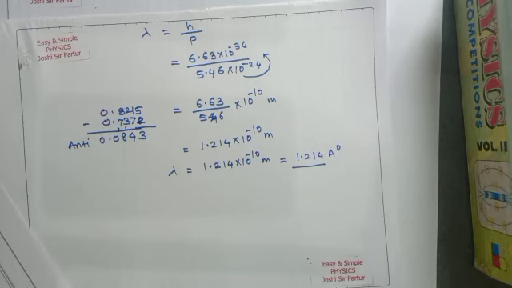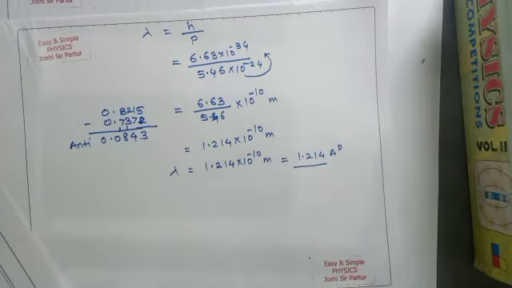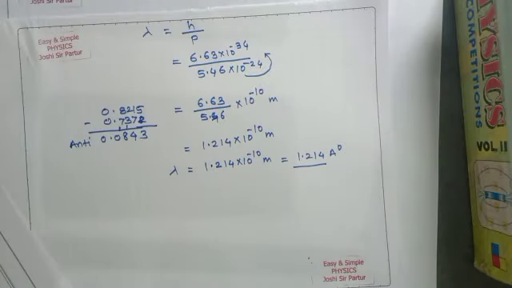In this example, the wavelength of the electron is comparable to the size of the hole through which the electron is easily passing, because the size of the hole, that is the diameter, is 2 angstrom unit. So the moving electron with this wavelength will easily pass.